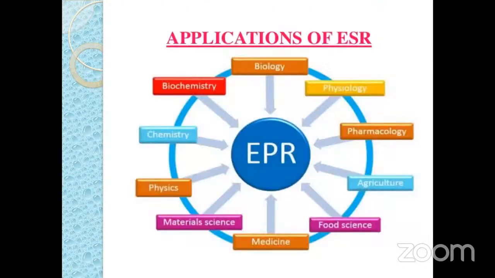Then in the same point, we have to consider some applications of ESR, electron spin resonance spectroscopy. We can consider different applications in food science, medicine, in chemistry to determine structures, in biochemistry, similarly in biology, pharmacology, and also in the detection of irradiated food. These are some applications.